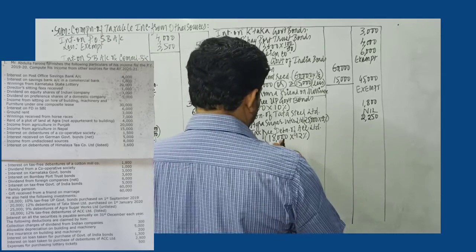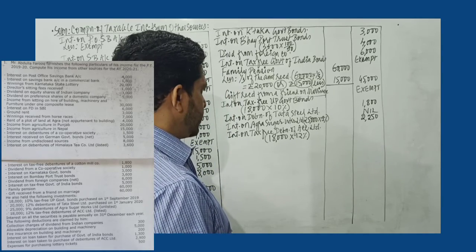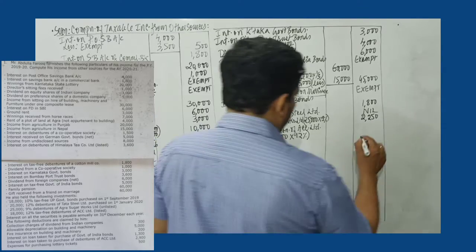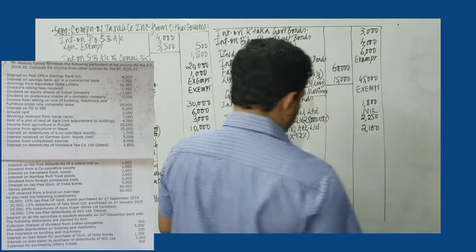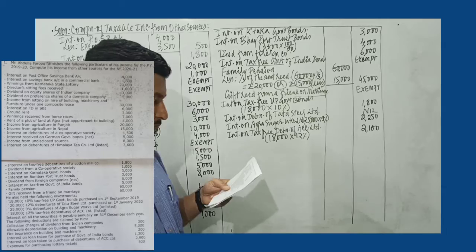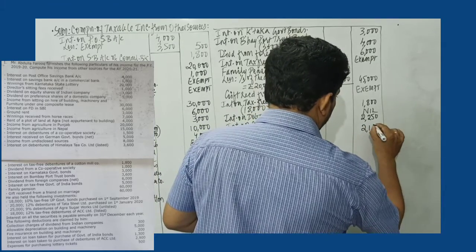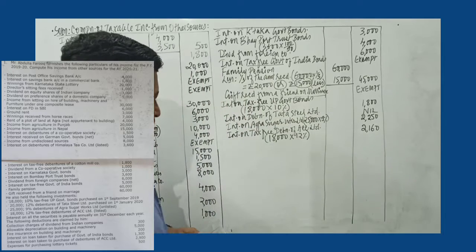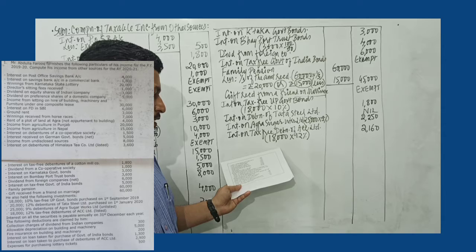So, 10% is 1,800. 1,800 and 360 will be 2,160. 18 into 2 is 36, 360, 160.